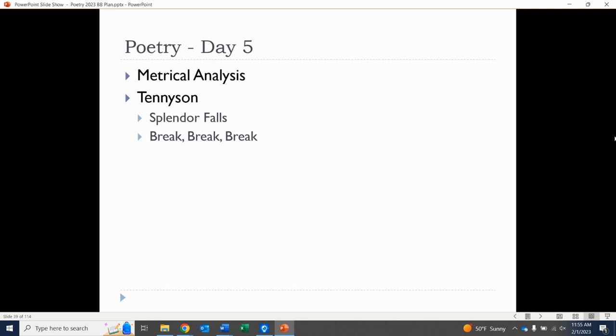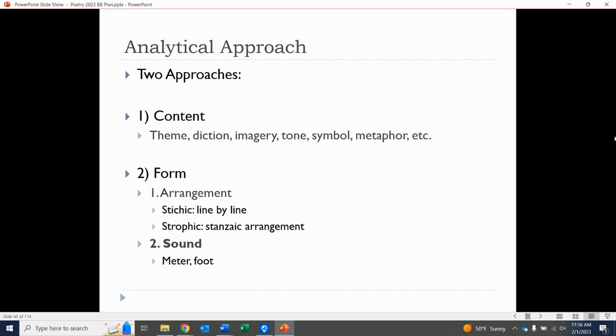We'll look at Tennyson with two specific poems of his. Again, more difficult, more challenging poems. Probably more difficult even than the AP exam would throw at you, if I'm being honest. But I think good ones to push ourselves with. So again, a little bit more challenging day, but let's give it a go.